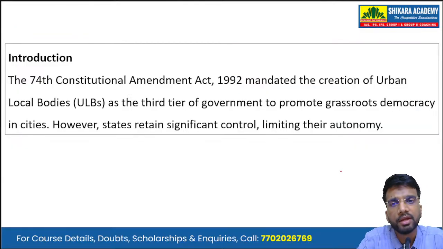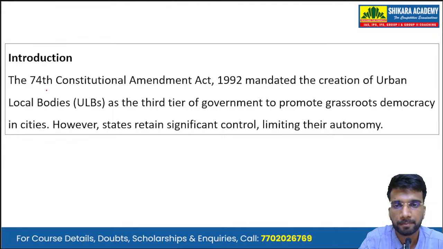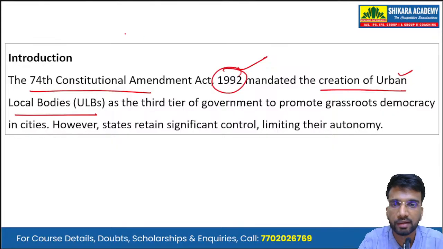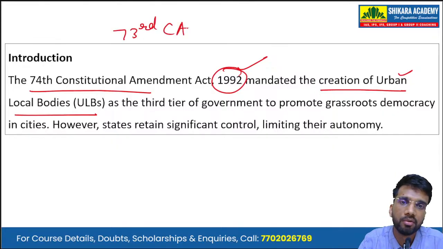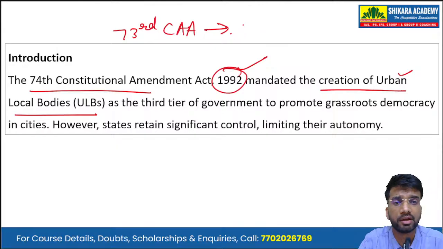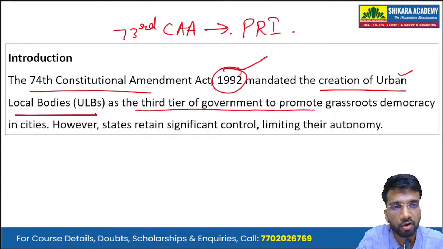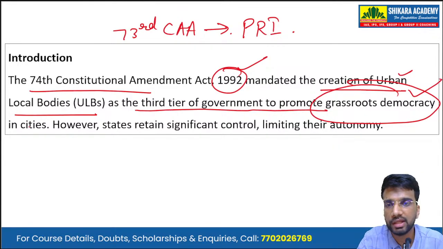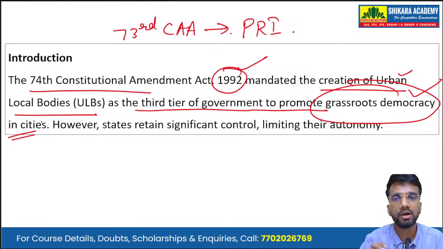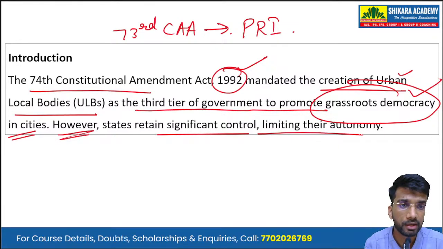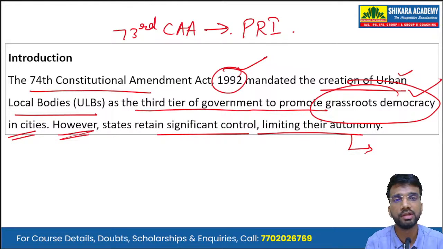So starting with the introduction, the 74th Constitutional Amendment Act in the year 1992 mandated the creation of urban local bodies, and the 73rd Constitutional Amendment Act mandated the creation of Panchayati Raj institutions. Okay, so the urban local bodies were mandated as the third tier of government to promote grassroots democracy in cities or the urban areas. However, and this is our linking line that links the introduction and the body, states retain significant control, limiting the autonomy of these urban local bodies.